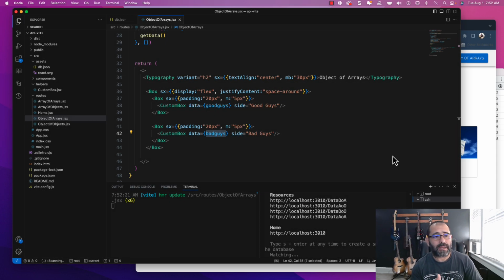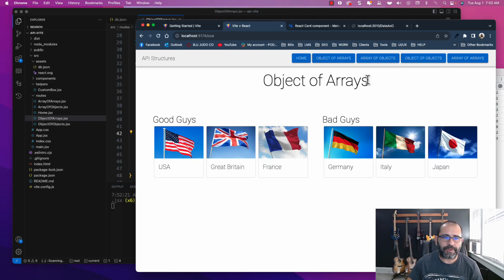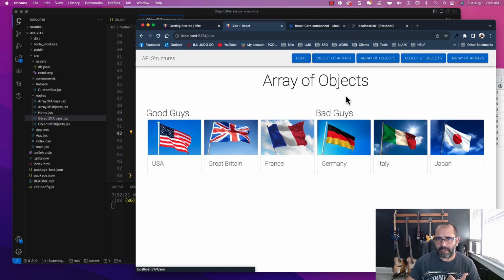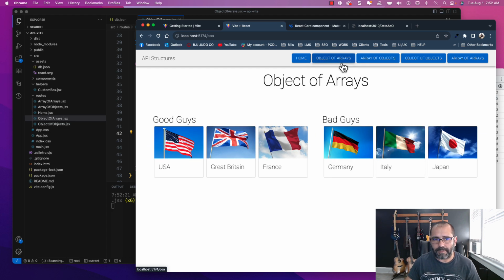Alright guys, welcome back. We are about halfway right now with all these different objects. We have two more that we have to do. We've done array of objects, the easy one, the most common one. Then we did object of arrays, not that uncommon, a little bit less favorable, and some people don't like it, but most people will like array of objects. And now we're going to go into the weirdest ones, object of objects and array of arrays.